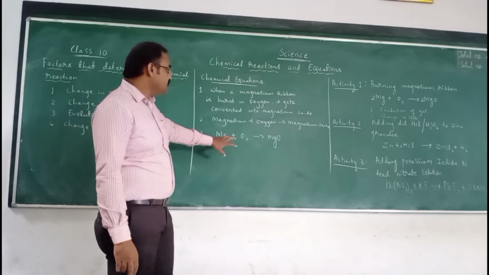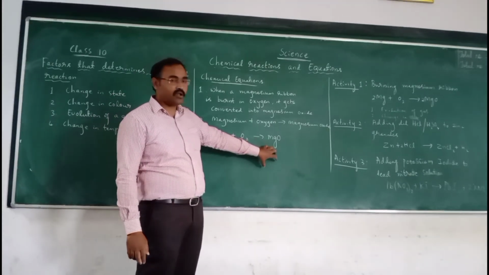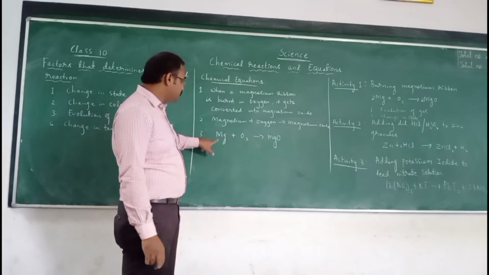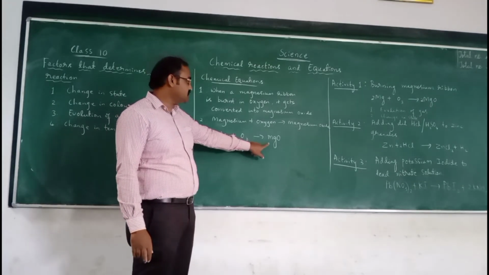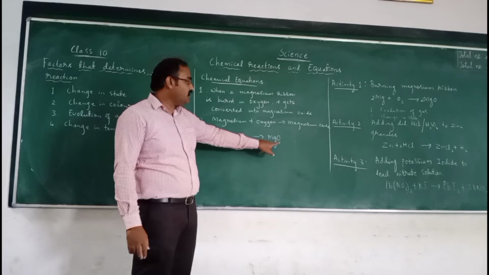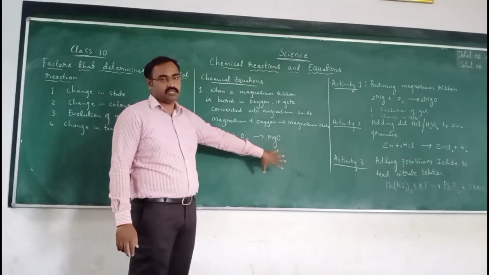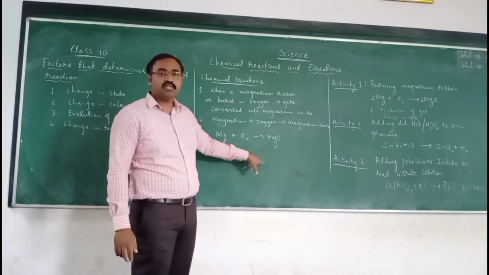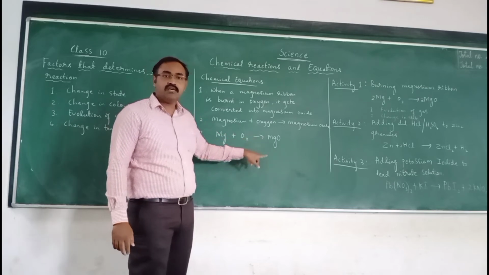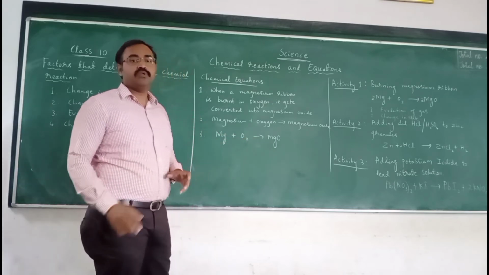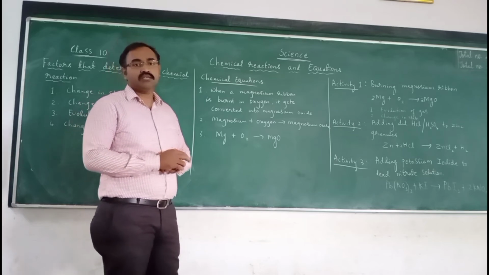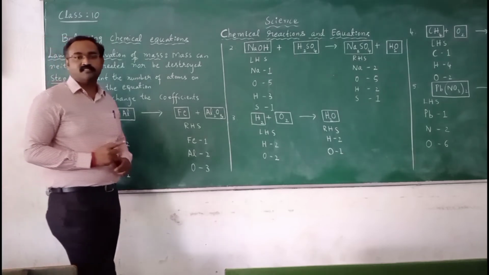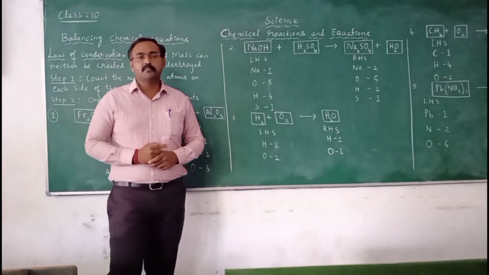But if you observe the number of atoms in the reactants and products, here magnesium is 1, magnesium is 1, oxygen 2 and oxygen 1. So the equation is not balanced. If the equation is not balanced, then we call it a skeletal chemical equation. So we need to balance the chemical equation. Now let us learn how to balance chemical equations.